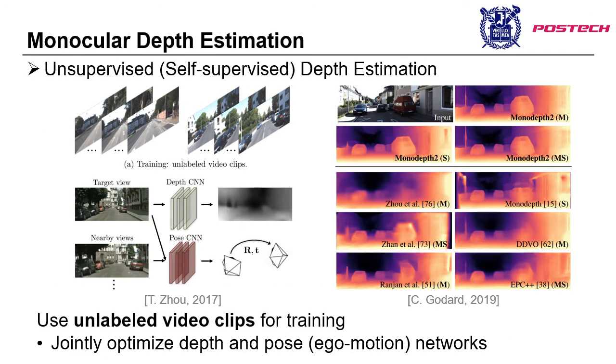Owing to such problems, methods which don't require depth annotations are actively explored. This is referred to as unsupervised depth estimation. These methods only require unlabeled video clips without any annotations. They use consecutive video frames which are captured by a single moving camera for training. To train the depth network, the system requires an additional pose network to predict the depth and the relative camera poses between frames at the same time.